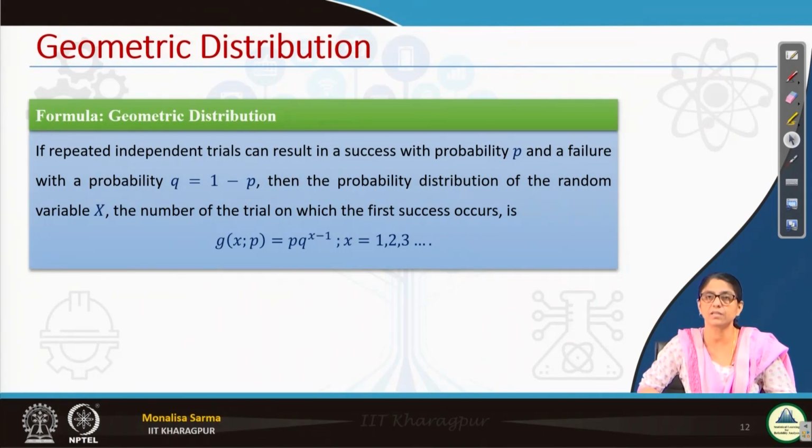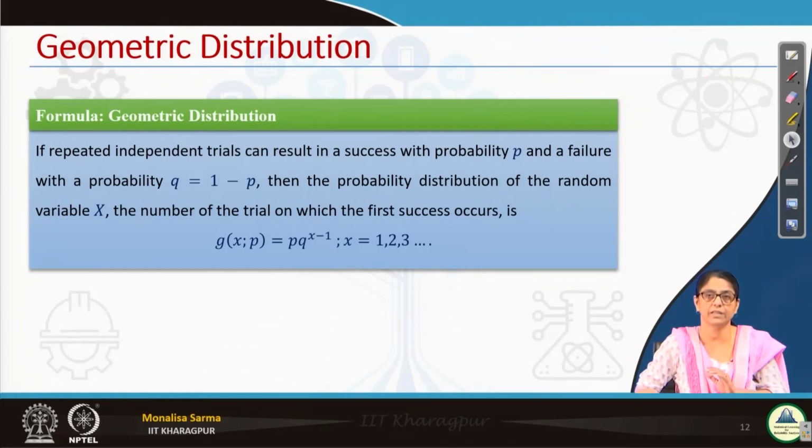My first success, here also the random variable is the number of trials. Remember, always the random variable is what changes. In any problem, first you need to find out what the random variable is. If you find out the random variable, then finding the probability will not be difficult. Then you find out which probability distribution it falls in, whether binomial, multinomial, hypergeometric, negative binomial, geometric, Poisson, whatever it is.